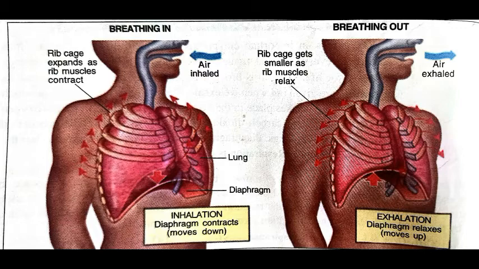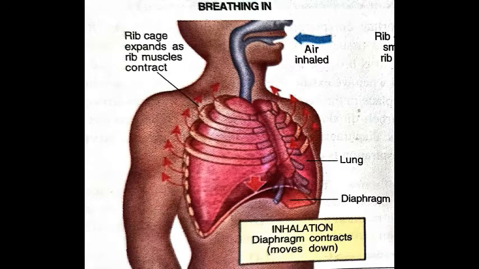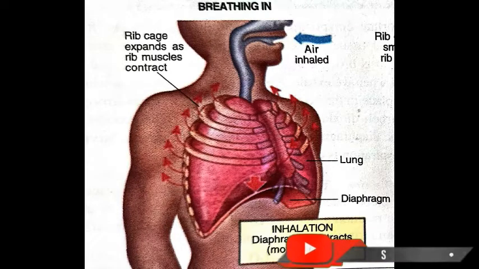You can see that lungs are enclosed by the ribs from the side, and below the lungs you can see a curved shape, and that is called the diaphragm. Any change in the thorax, meaning any physical changes in the thorax, affects the volume of the lungs. First we will see about the inspiration or inhale.